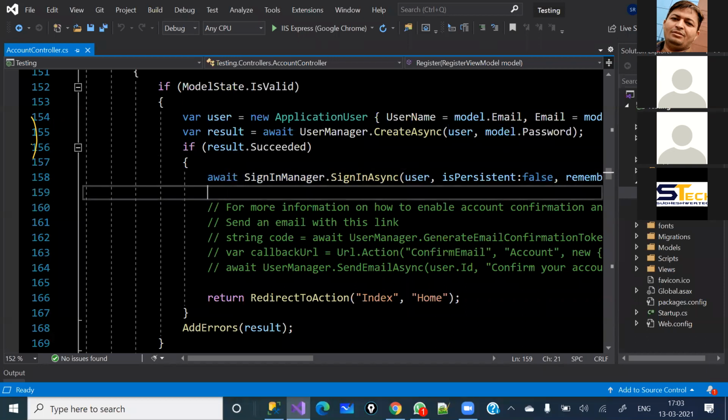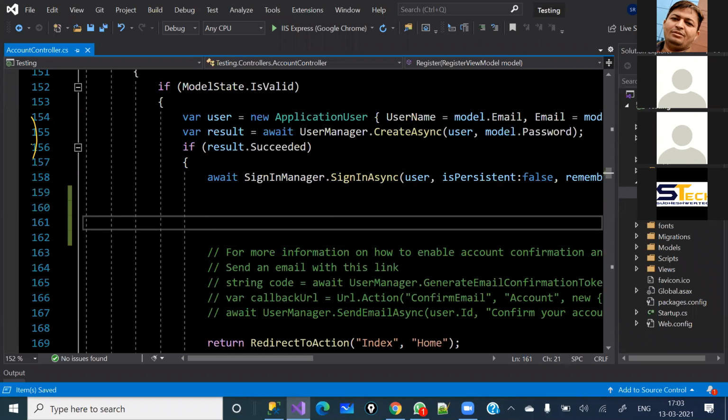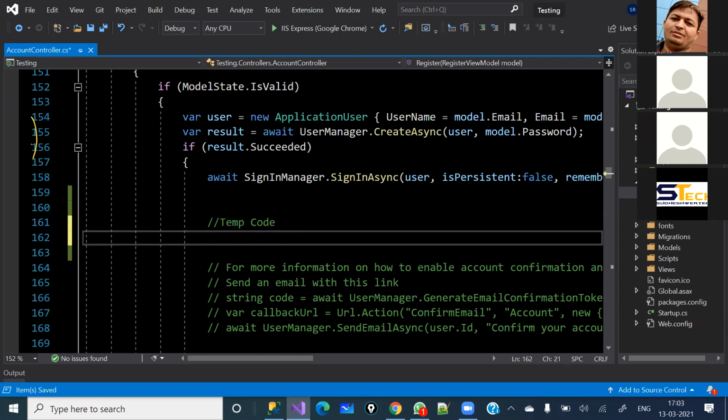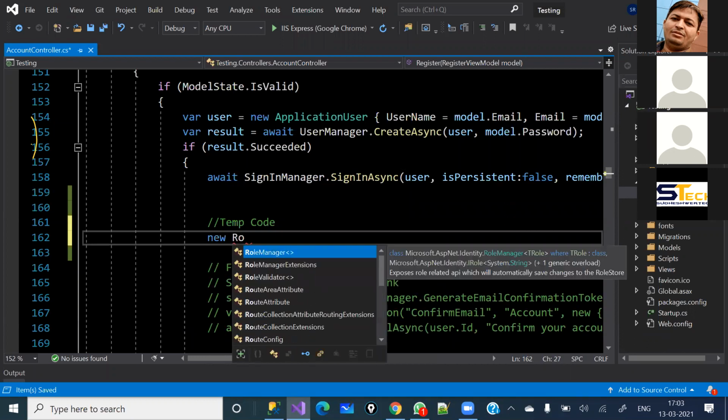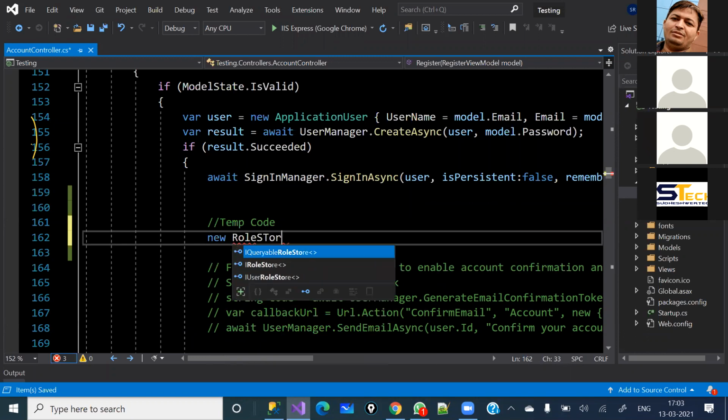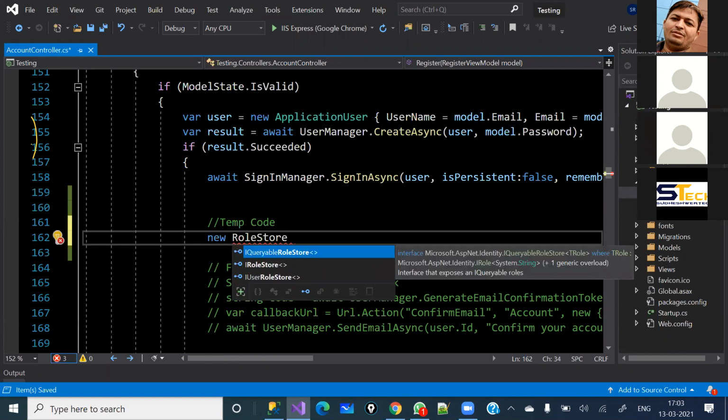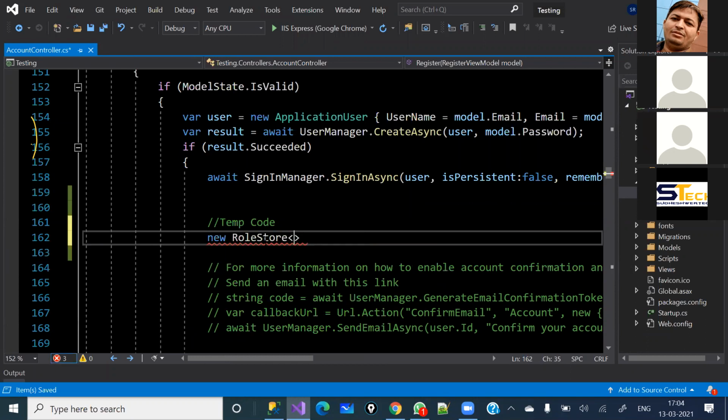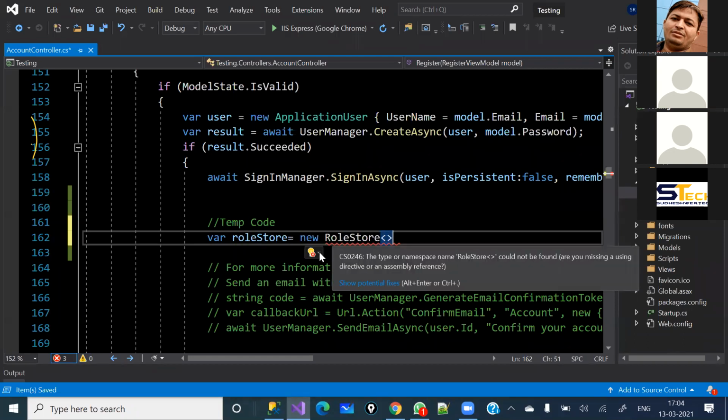But here what I'm going to do, I'm just going to write a few lines of code to create particular logins here. So I'm just going to write the temp code here. You can again create a different page to create different logins. Choice is yours. So here I'm going to write a new role store class, new role store, and this is a generic class. I'm just going to include the namespace. So basically, let me do one thing. I'm just going to give a name here. Okay, this is my role store equal to, and now I'm going to select the namespace which is required here.